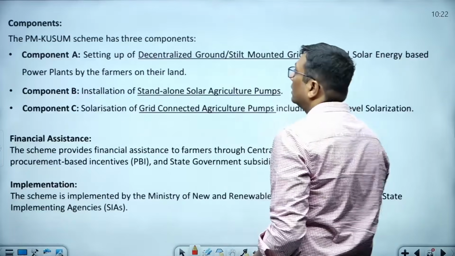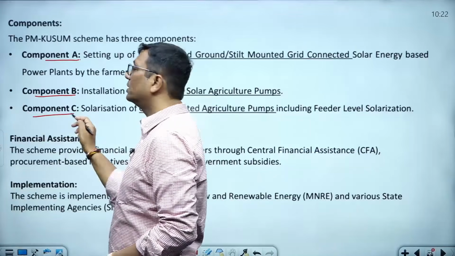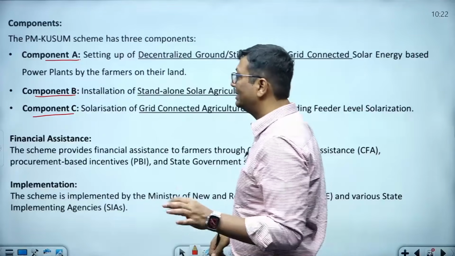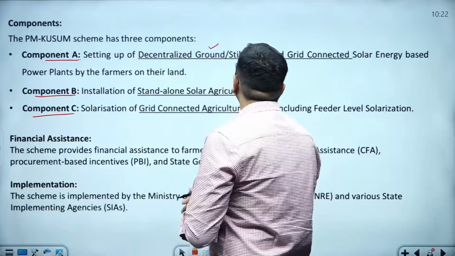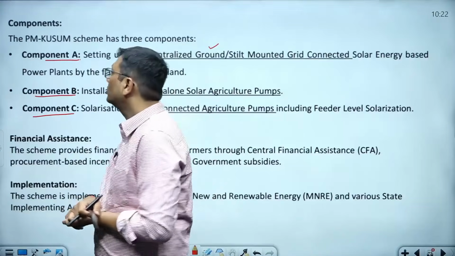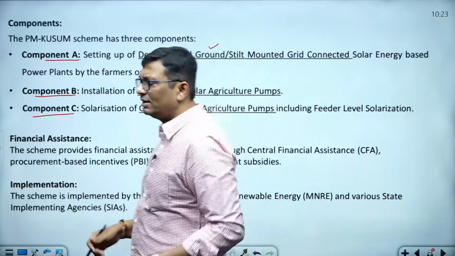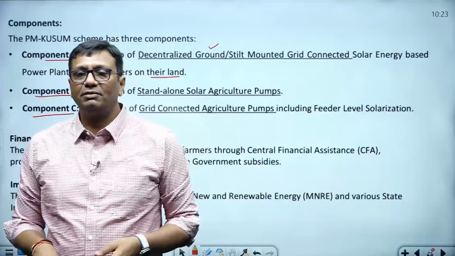Now coming to the components. PM Kusum Yojana has 3 components: component A, component B and component C. What about component A? Component A is decentralized ground or stilt mounted grid connected solar energy based power plants set up by the farmers on their land. Suppose, guys, within a village there are so many farmers who have their own land.